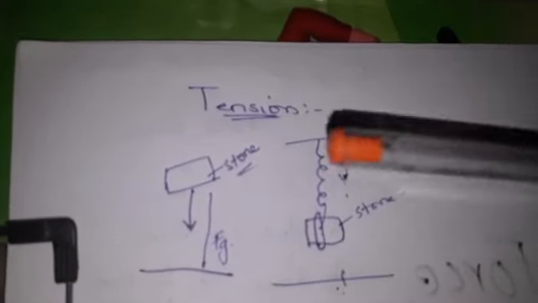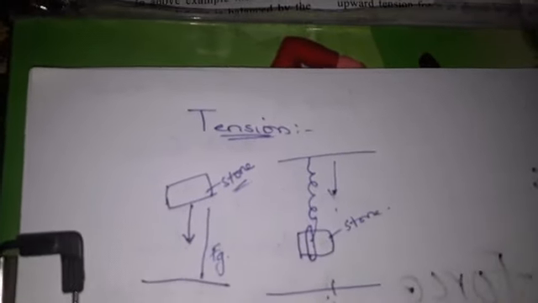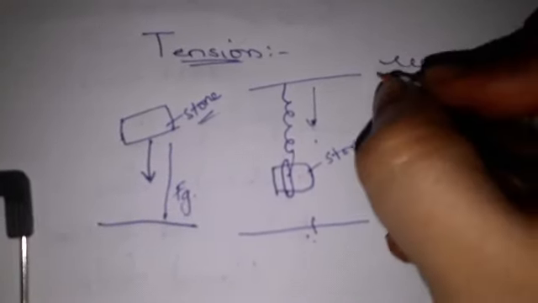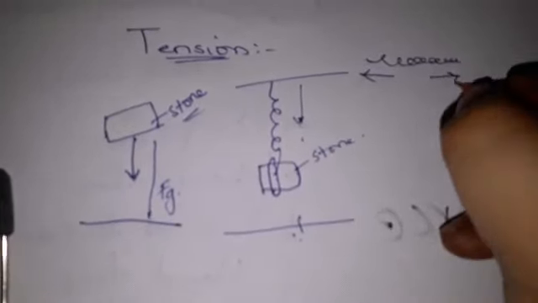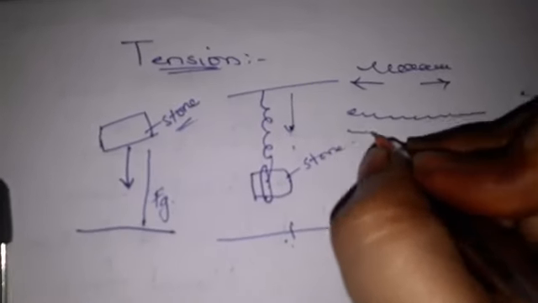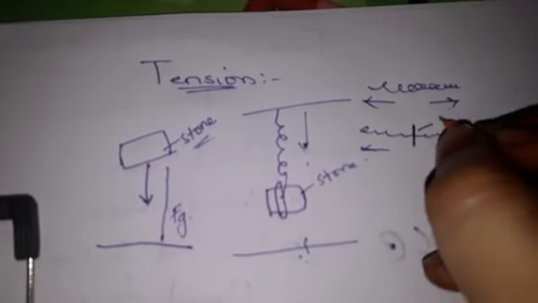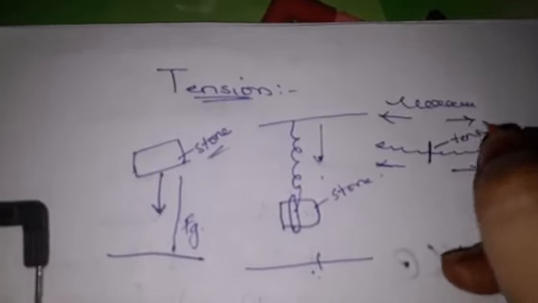Suppose you are pulling or stretching one kind of rope. This is a rope, right? This is a rope like this. What you are doing, you are stretching it. What will happen? Stretching means it will become like this, right? So there is some kind of tension. This is the tension created in the rope.